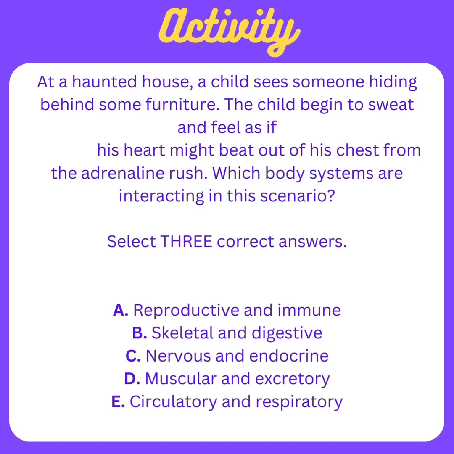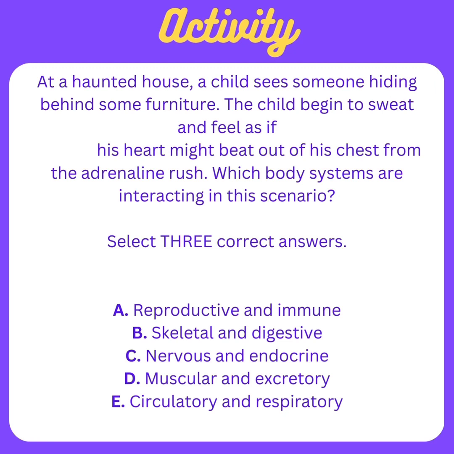And in this scenario, it says that the boy feels an adrenaline rush. And we know that the endocrine system is responsible for hormones, and one of these hormones is adrenaline. So how are these 2 systems interacting? Really, what's happening is that the nervous system is telling the endocrine system to send out adrenaline as the boy's fight or flight is activated.